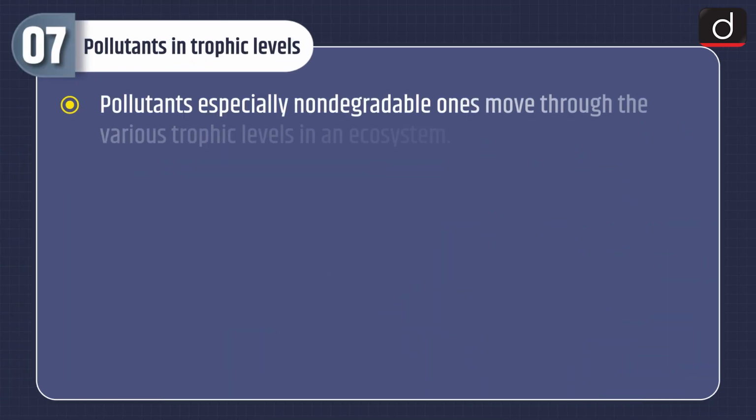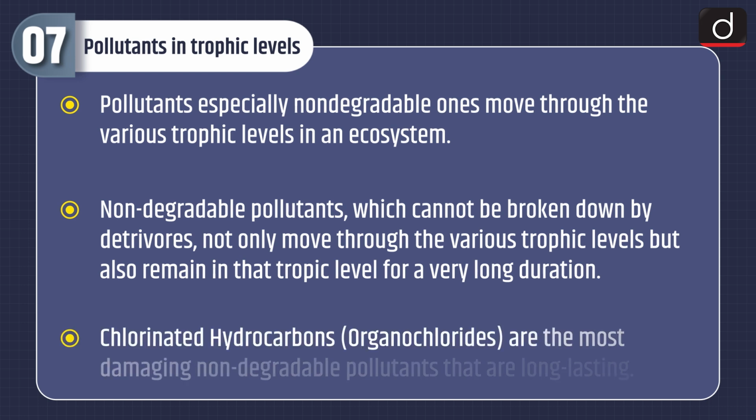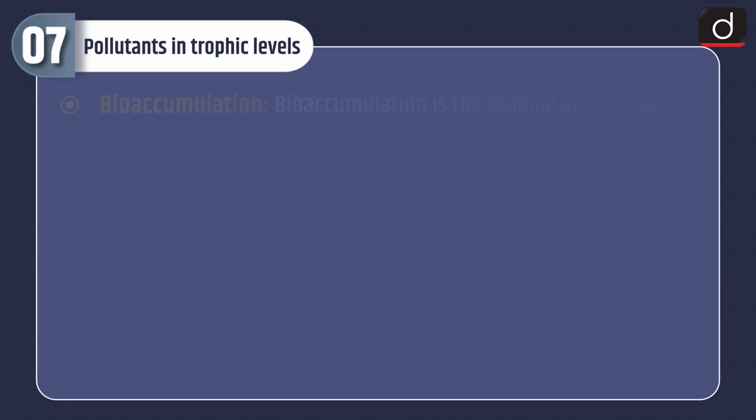Now let's discuss about pollutants in trophic levels. Pollutants, especially non-degradable ones, move through the various trophic levels in an ecosystem. Non-degradable pollutants, which cannot be broken down by detrivores, not only move through the various trophic levels but also remain in that trophic level for a very long duration. Chlorinated hydrocarbons or organochlorides are the most damaging non-degradable pollutants that are long-lasting.